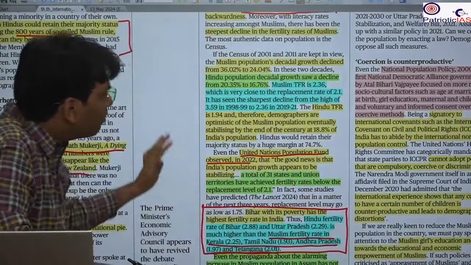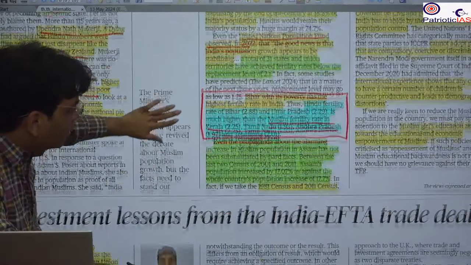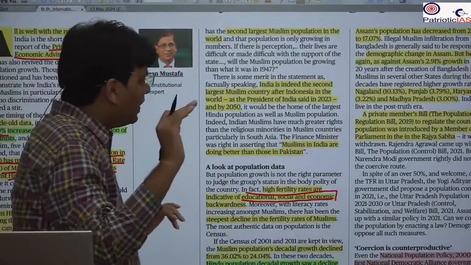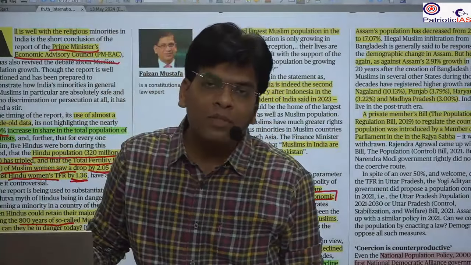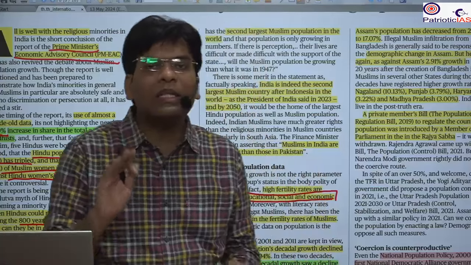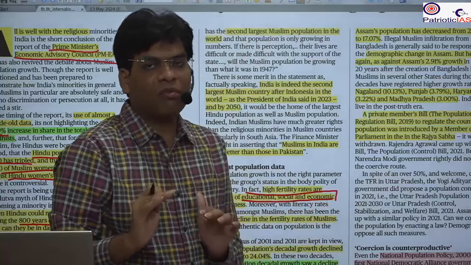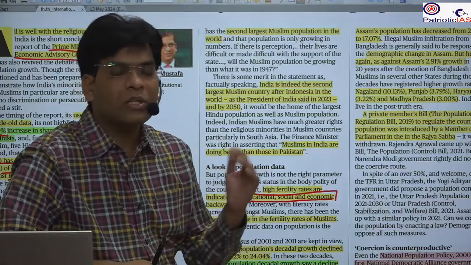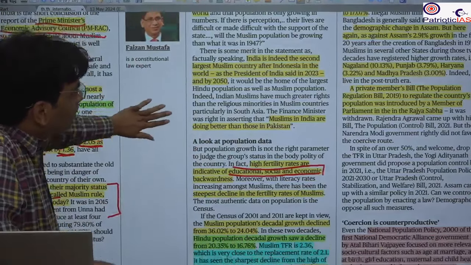The growth rates of both are going to change, and the Hindu and Muslim populations will stabilize by around 2050. At the stabilization level, the Hindus will still have the majority. The Hindu population in India will be 75% and the Muslim population around 17-18%. So when overall stabilization happens, the populations of Hindus and Muslims will not change as much as the Hindutva groups, with their ideology and conspiracy theory, say.